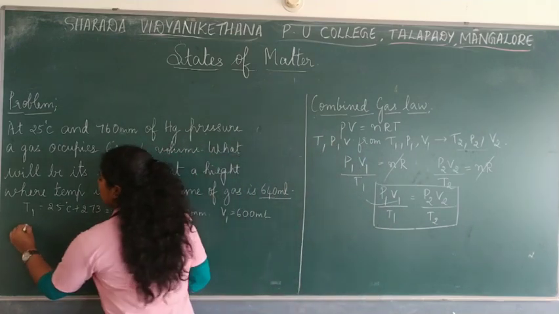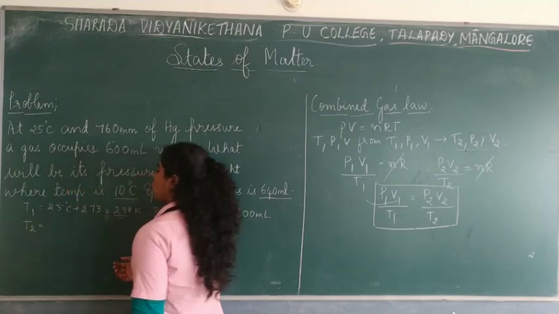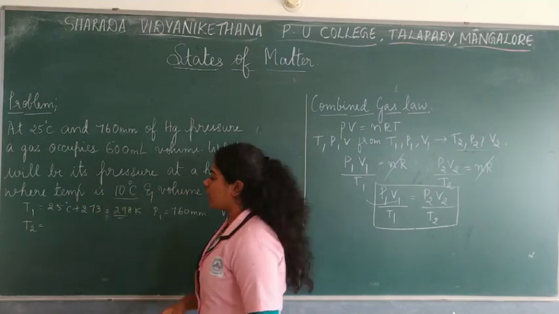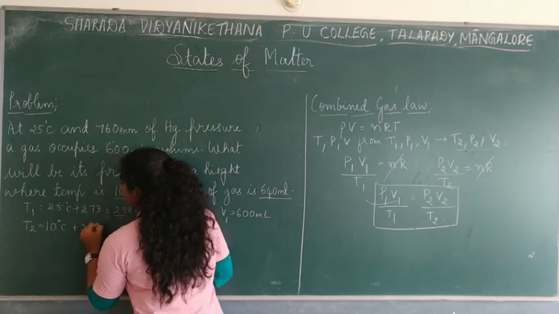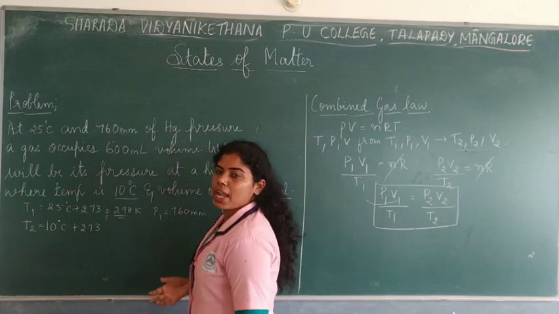Next, what is given here? T2. Temperature is given as 10 degrees Celsius. So how much would you get here? 10 degrees plus 273 would be how much?